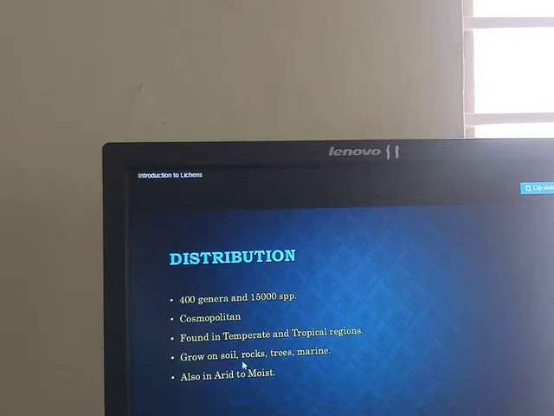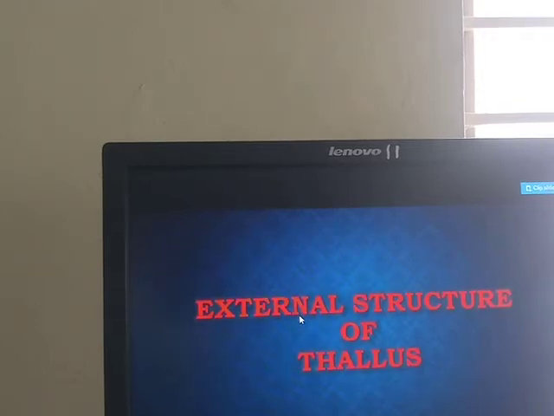They grow on soil, may be present in the marine system, and are also present in arid and moist places, cosmopolitan in nature.